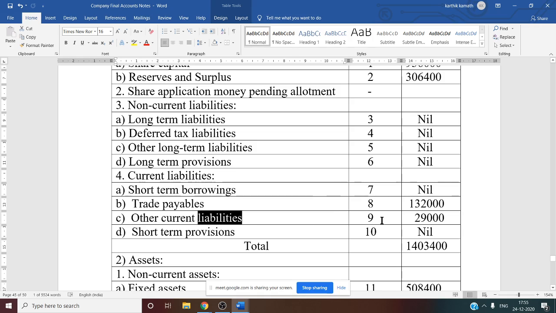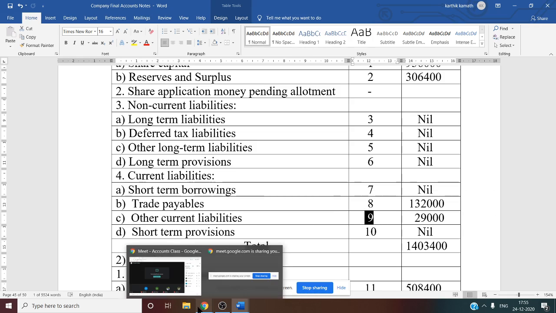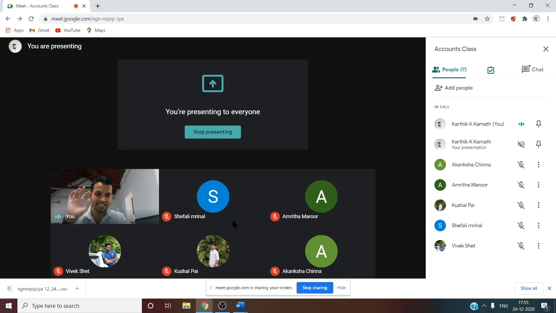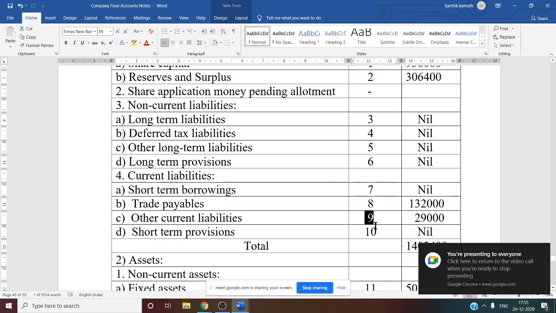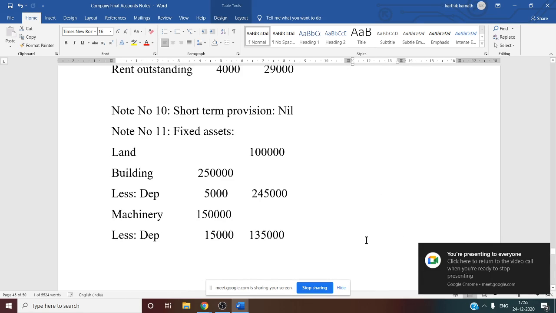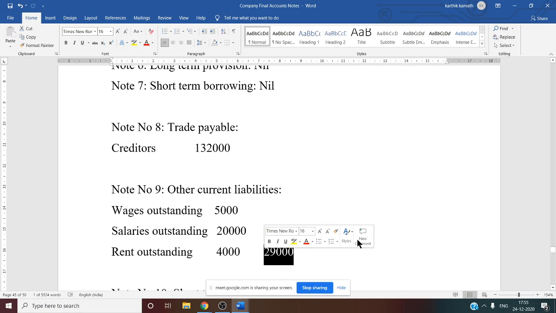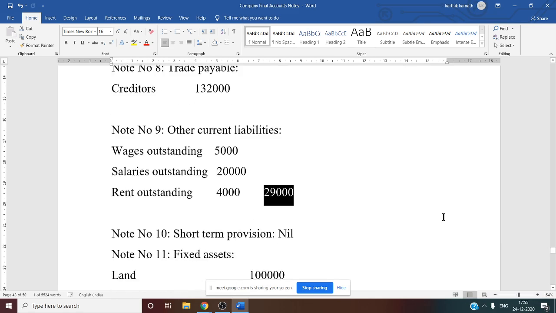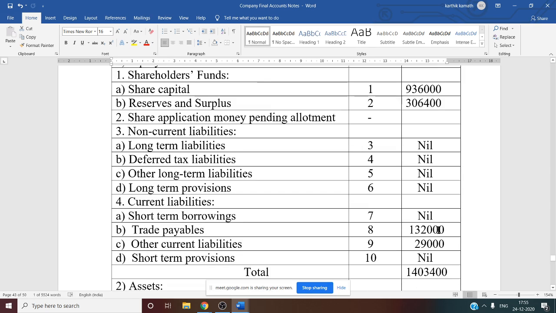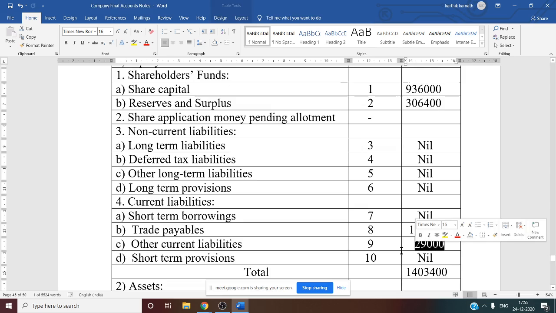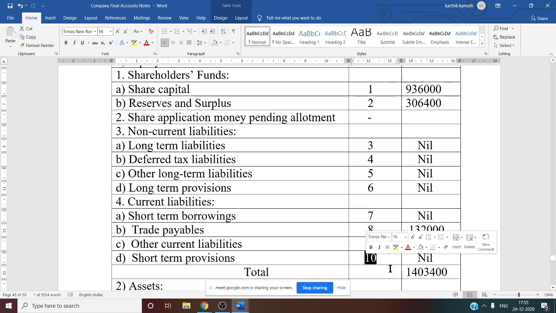Other current liability, note number 9, all the outstanding information given in the adjustment. That information if you write, or else you have to see like this, you have to do. See this, note number 9, you have to see the final total. So that final total you have to write. 29,000 is our final total. Right in front of note number 9 in the amount column we have written 29,000. Short-term provision, taxation provision not there.